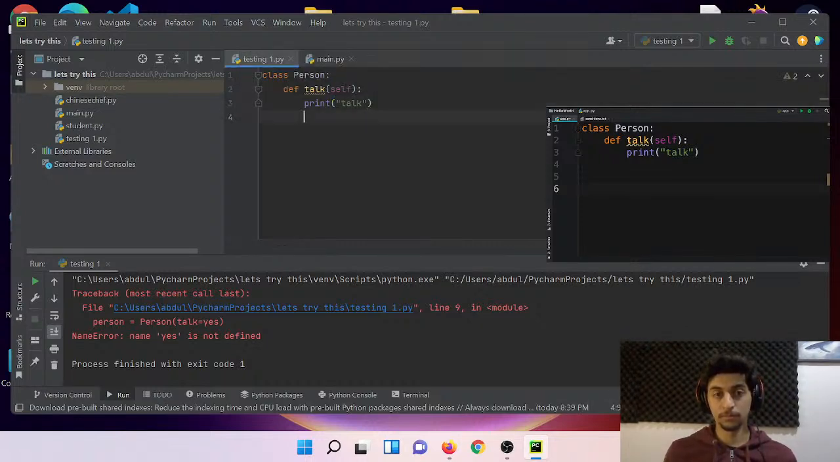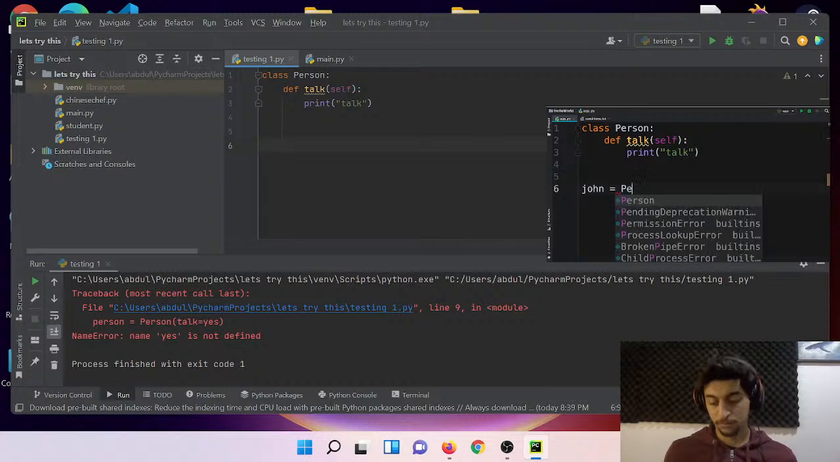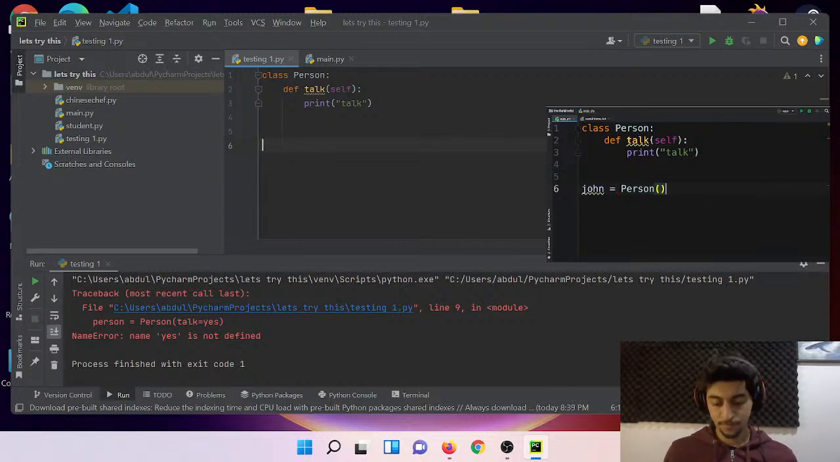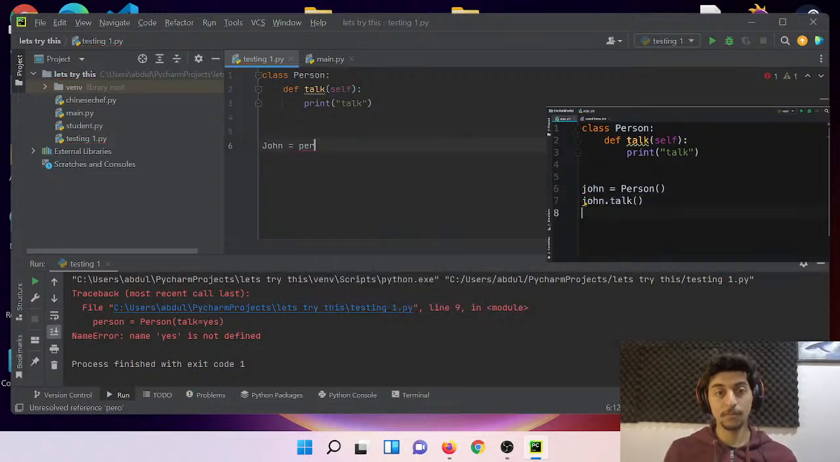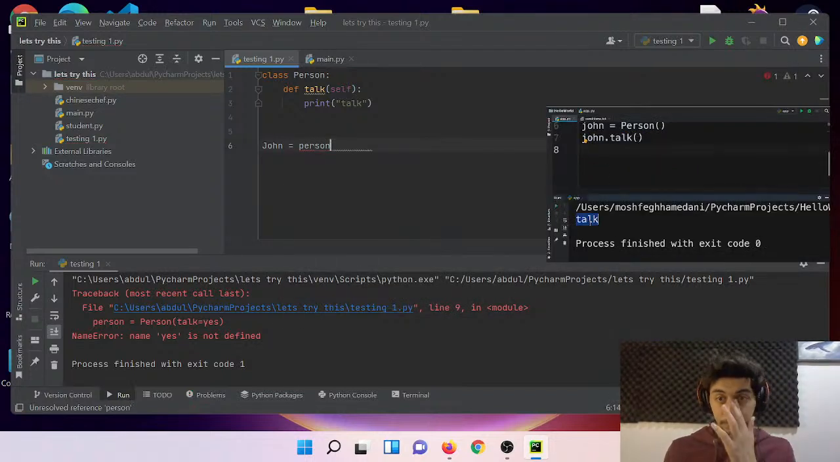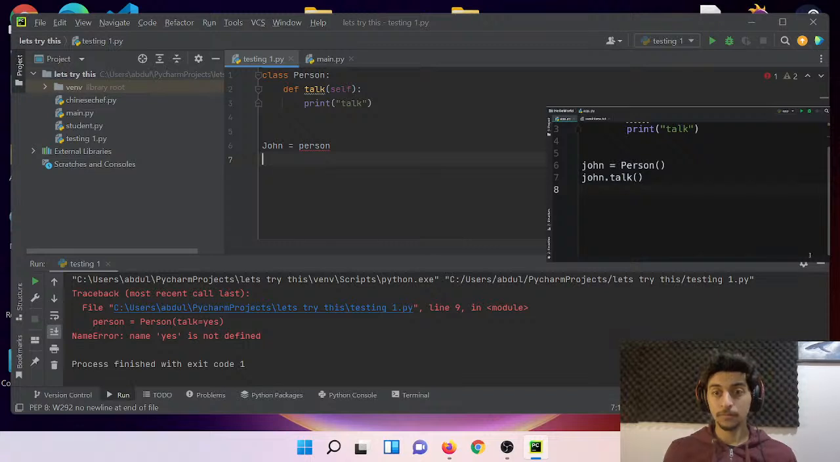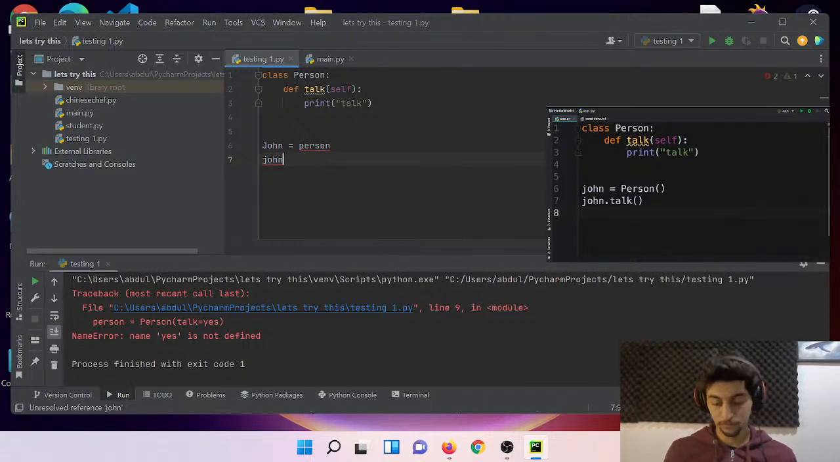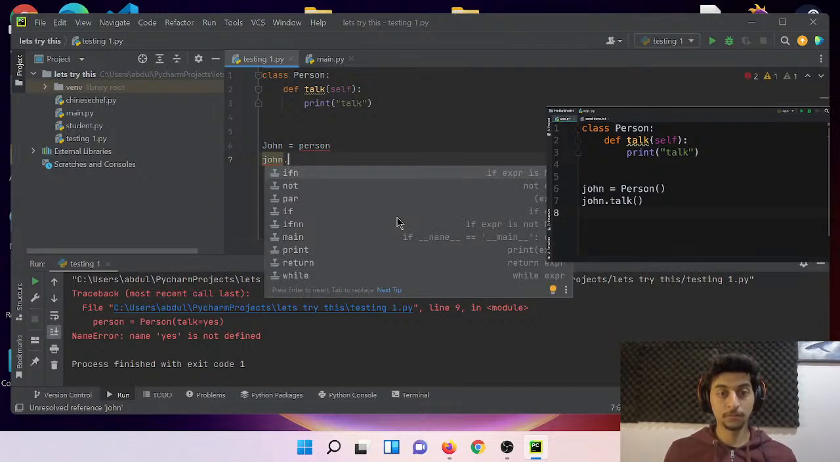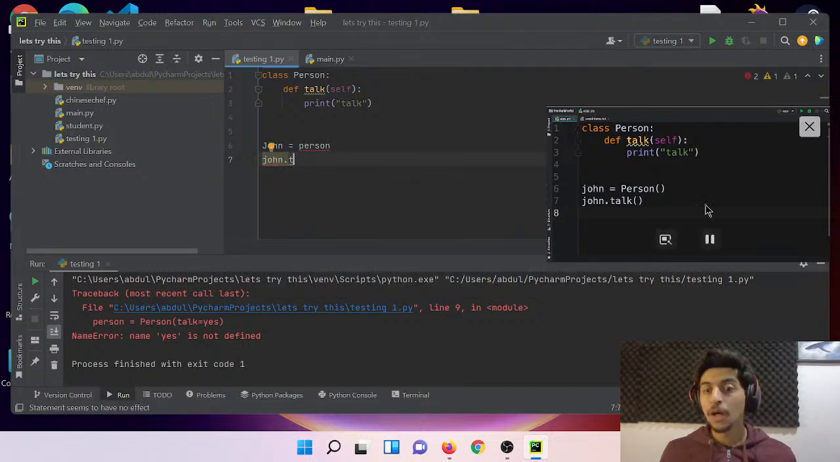Now we can create a person object. Let's call that John. We set it to person. We can call john.talk. Let's run the program. So we get this message, beautiful. But our person objects should also have a name attribute. It doesn't make sense to have a person without a name. So that is when we use the constructor function.